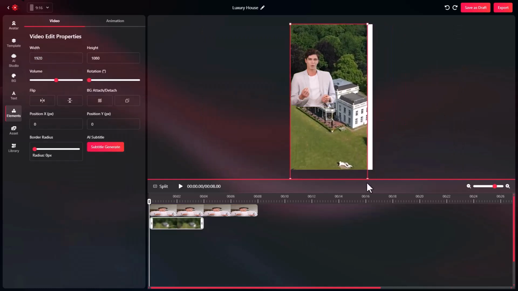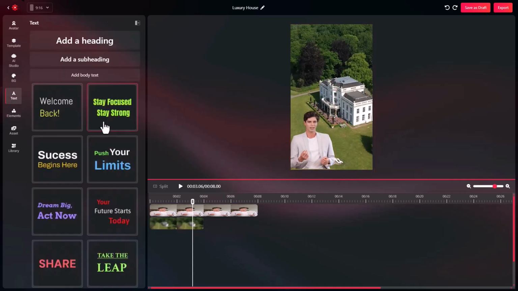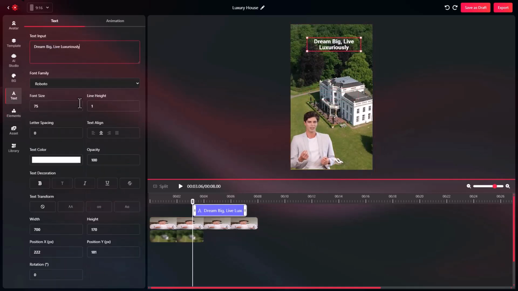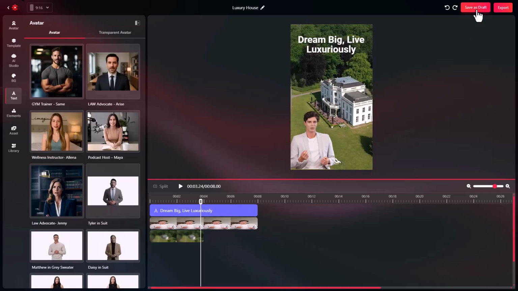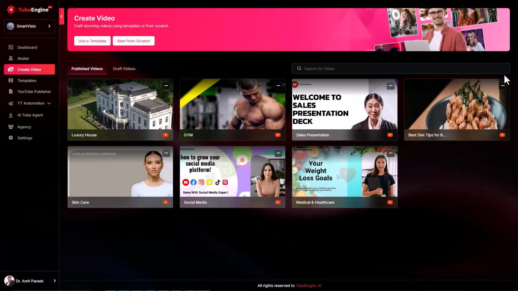No problem. Just choose Portrait Mode, and TubeEngine AI will automatically optimize the layout for mobile viewers. Once you're happy with your edits, click Render, and within a few minutes, your video is fully processed and ready to go live. Let's check out some beautiful videos created using this editor.